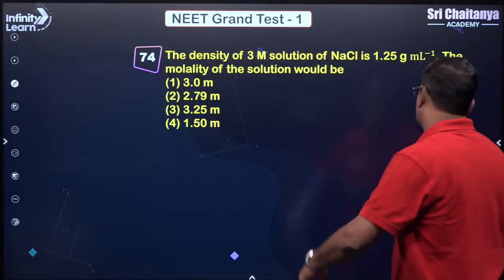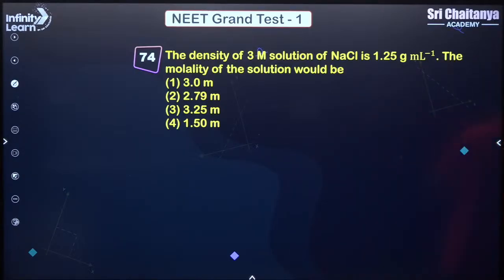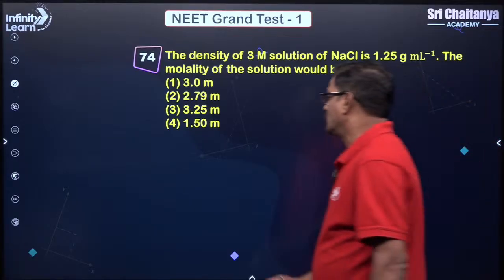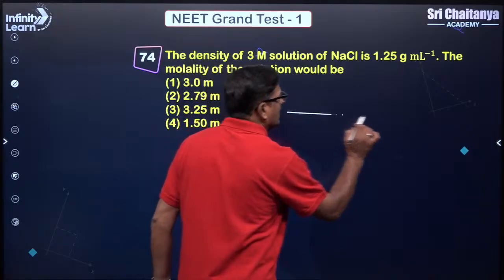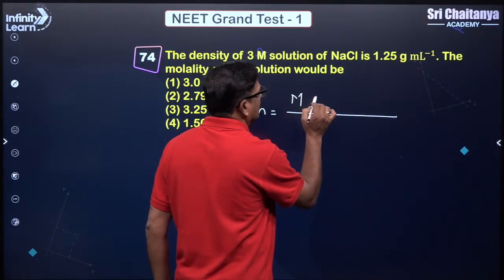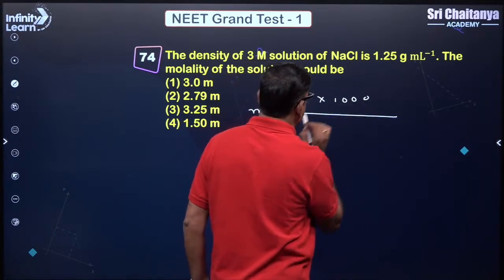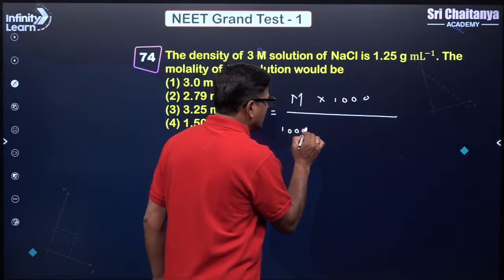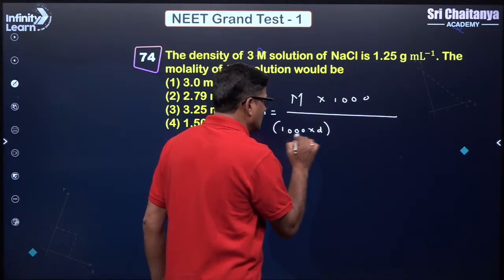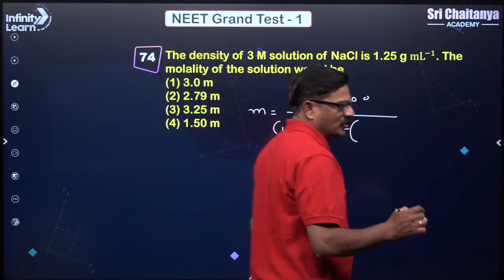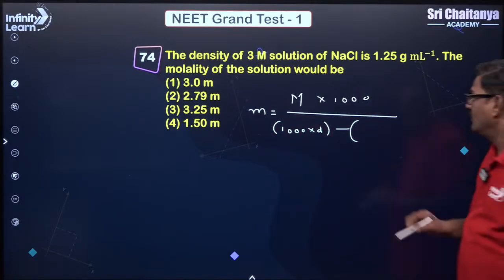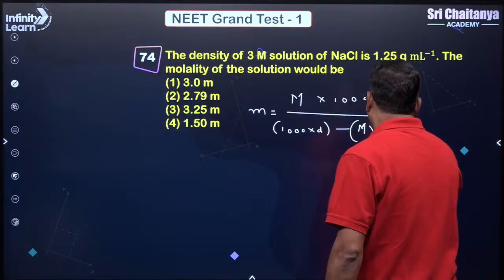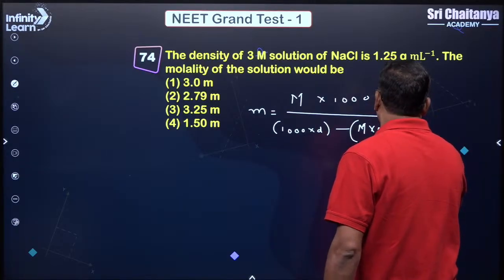The molality of the solution would be: molality is molarity into 1000 upon 1000 into density minus molarity into molecular mass of the solute.